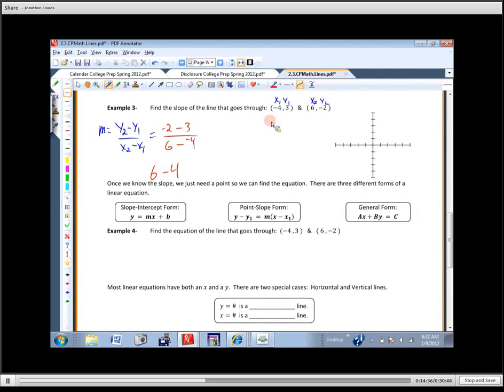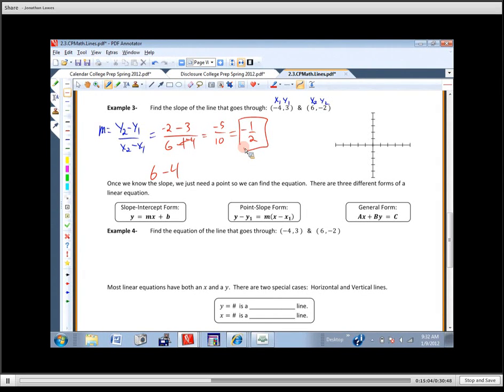It helps us find the difference between the 2 x coordinates, and that coordinate is actually negative 4. So this becomes negative 5 on the top. Minus minus is a plus, so that's a 10 on the bottom. There is our fraction that represents how steep it is. So this is going to be negative 1/2, and you should reduce it. Is that going to be going up from left to right or down from left to right? Down from left to right.